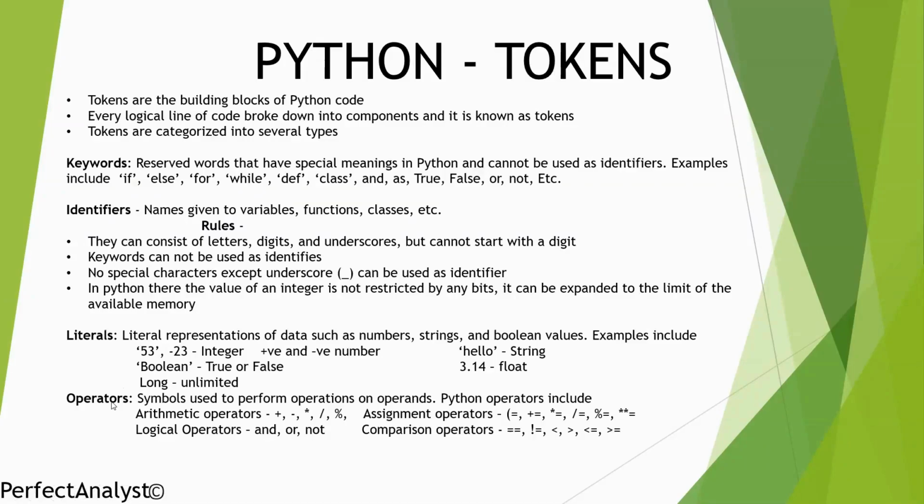Operators are symbols used to perform operations on operands. Python operators include arithmetic operators. We have plus, minus, multiplication, division, percentage. These are all arithmetic. When you are assigning any values, like equal to, these are called